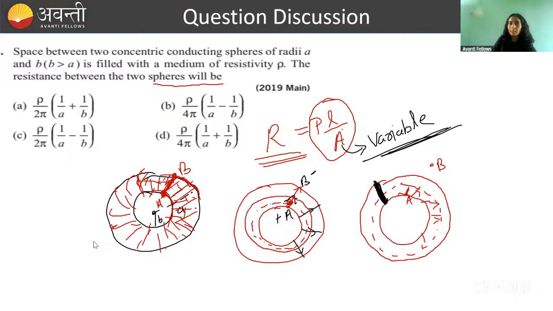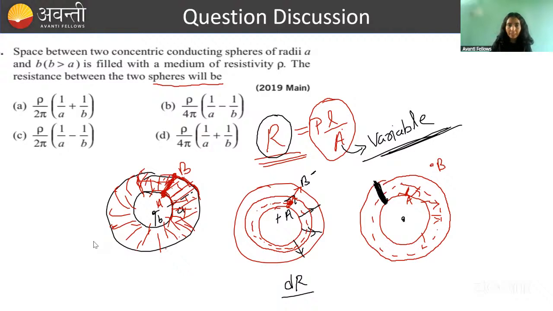तो देखो, जब भी you encounter anything to be variable, we cannot calculate the total resistance in one go by simply putting the value. We cannot, right? So what will we do in that case? In that case, we will calculate a small resistance, dr. ठीक है? So a small resistance हम कैसे calculate करेंगे?